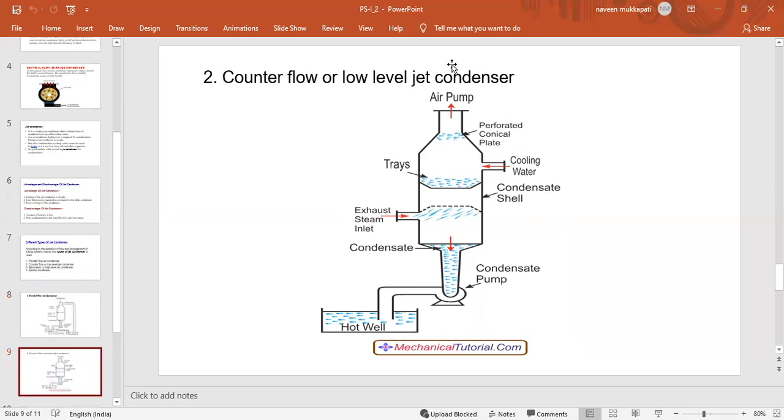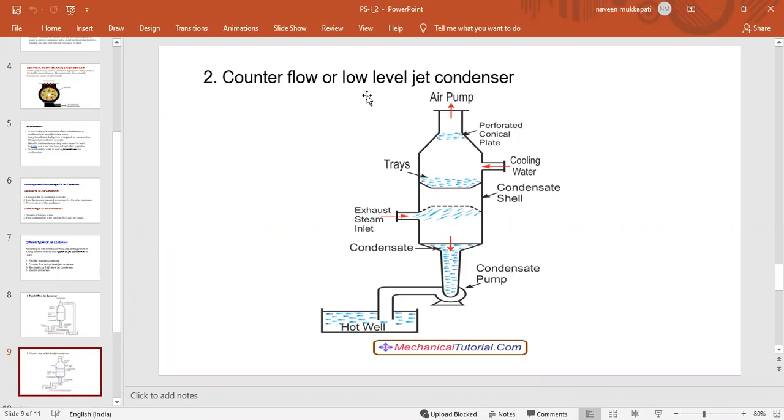In the previous figure the steam entered at the top of the condenser. In this case the steam enters at the middle of the condenser, and the cooling water enters in this way. The cooling water and exhaust steam combine, and the condensate is given to the hot well.